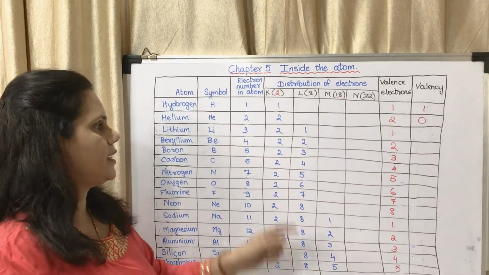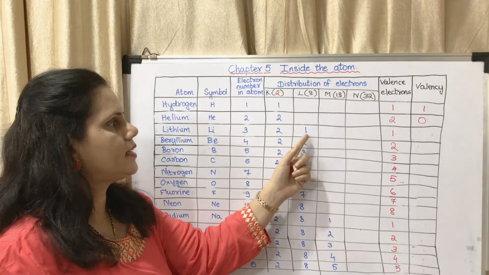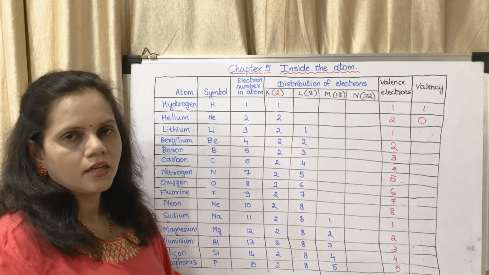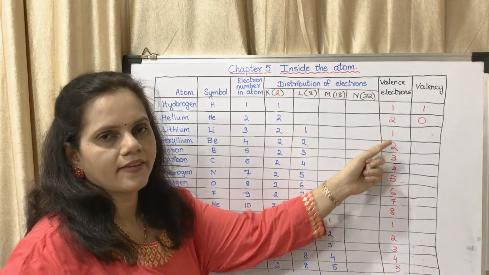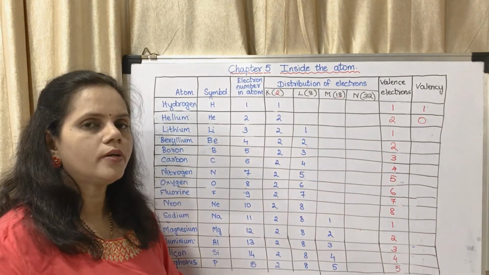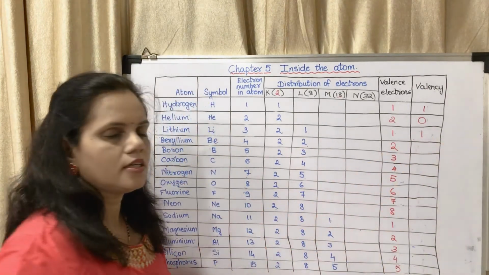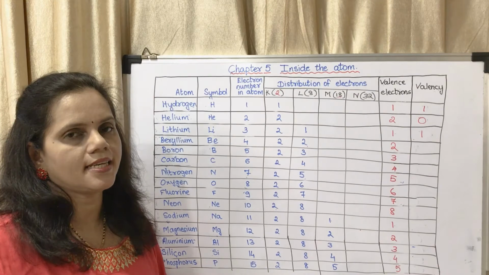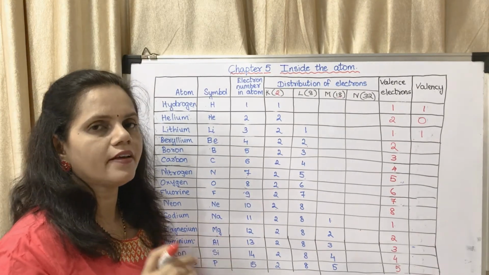Okay, now the next is lithium. 2 in the K shell, 1 in the L shell. So there is 1 valence electron. What will it do? It will give 1. So it will give 1 means its valency is 1. Now you may see what happens after giving 1.